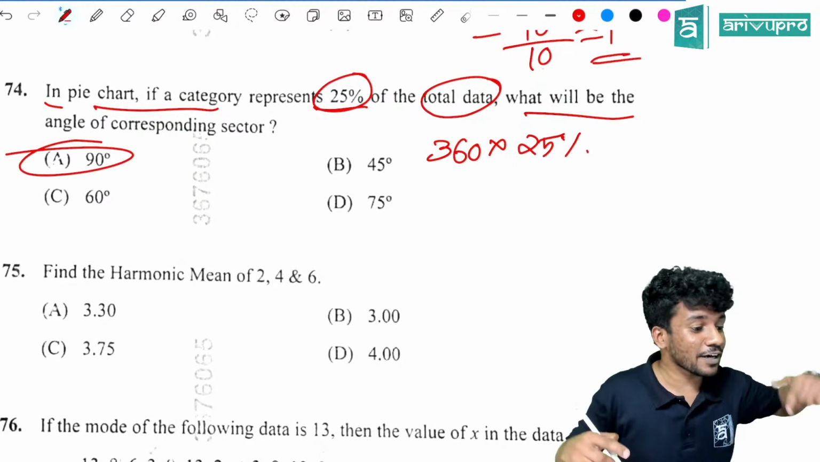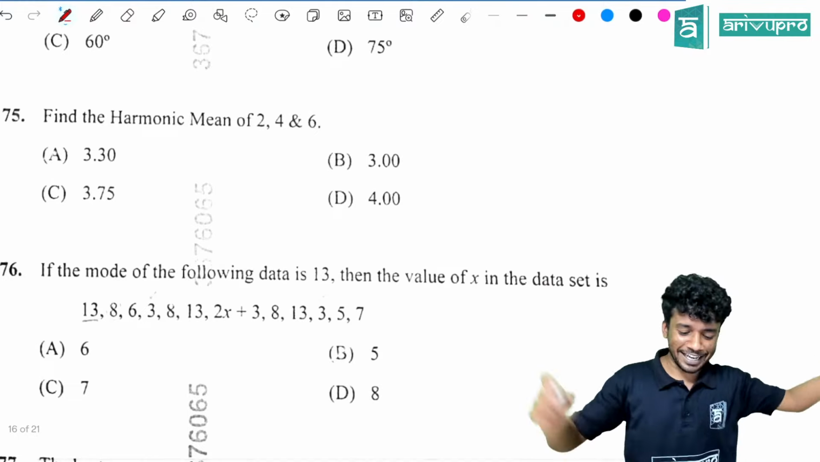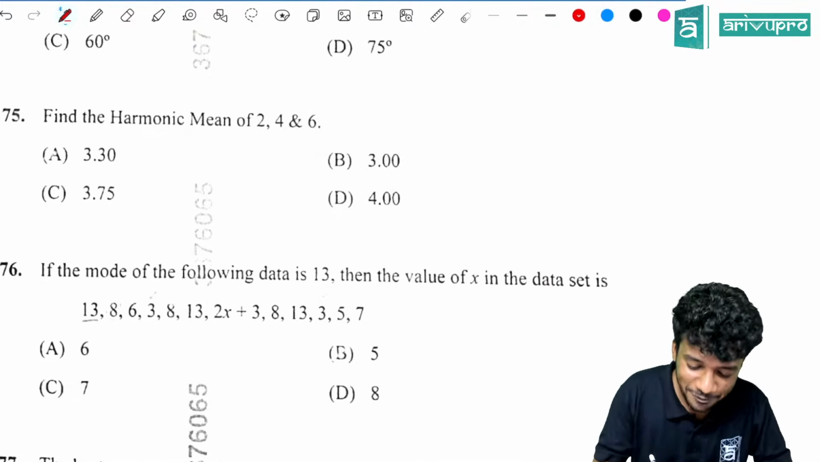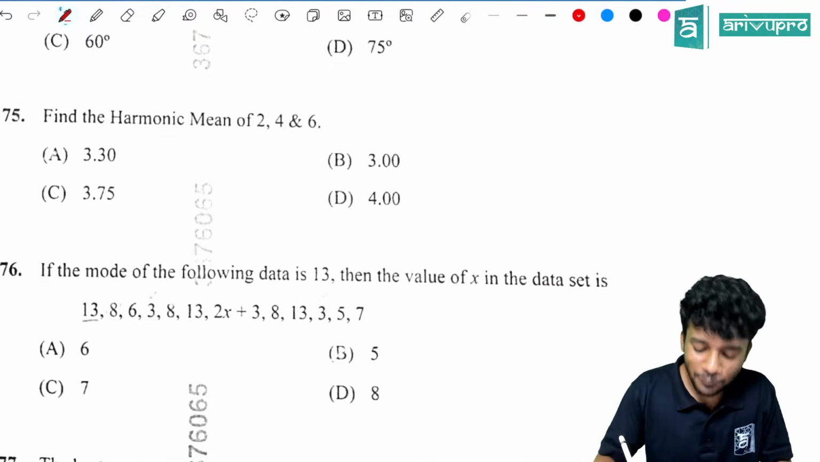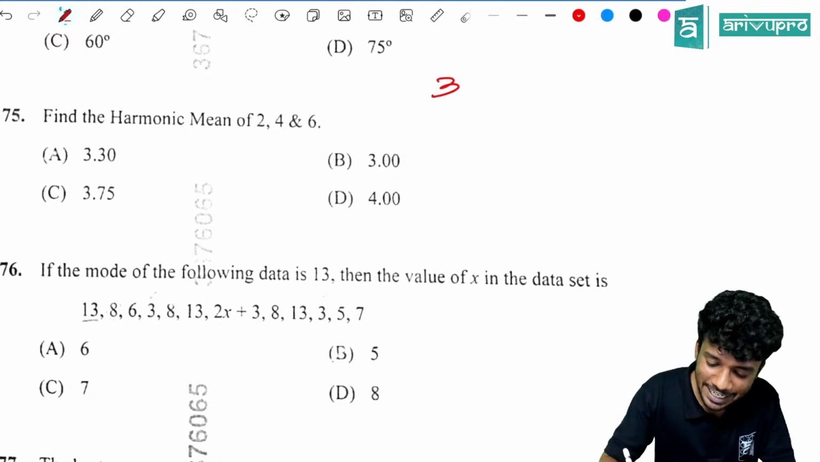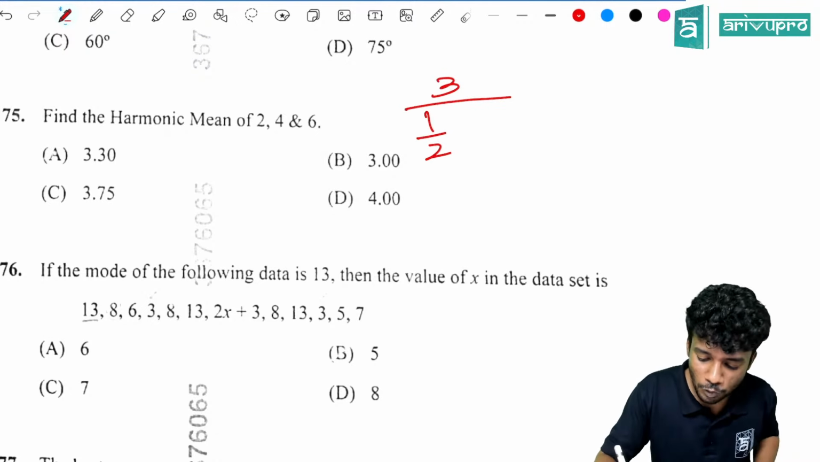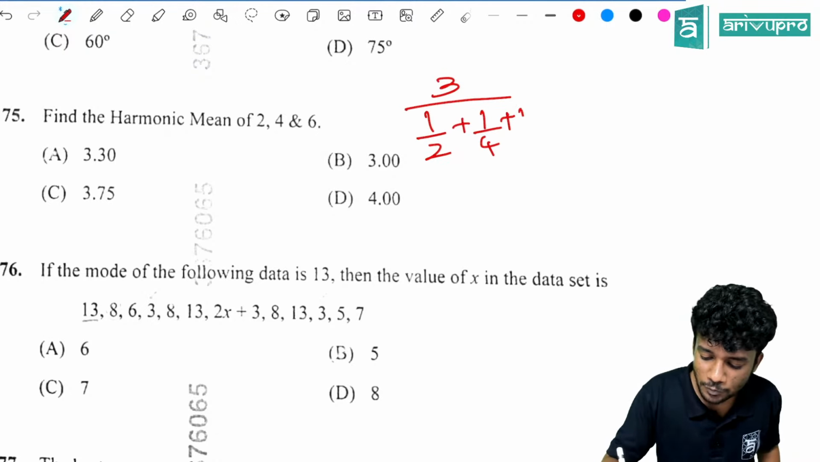Which is 90, option A. Now another direct question. What is the harmonic mean of 2, 4, 6? How will you find it? What is the equation? N divided by 1 by 2 plus 1 by 4 plus 1 by 6. When you substitute, how will you find it?